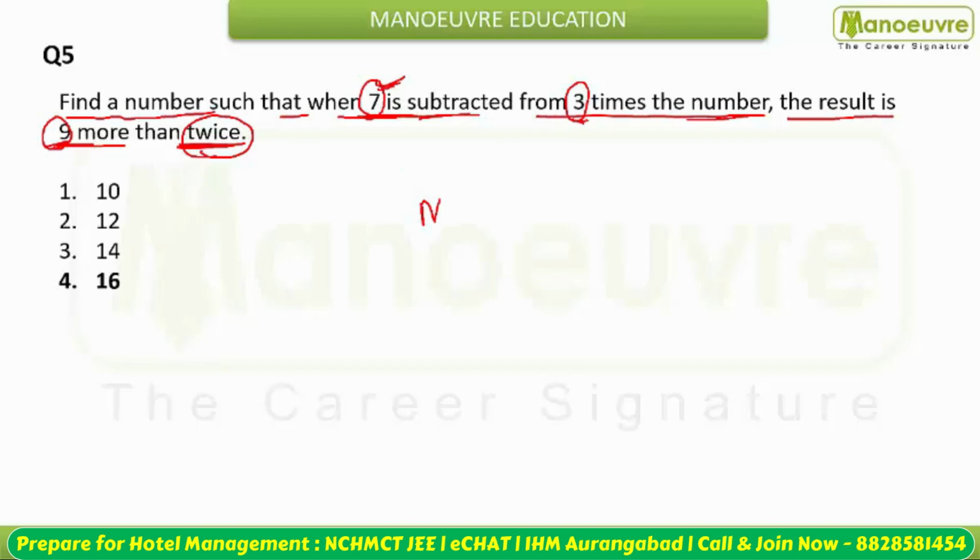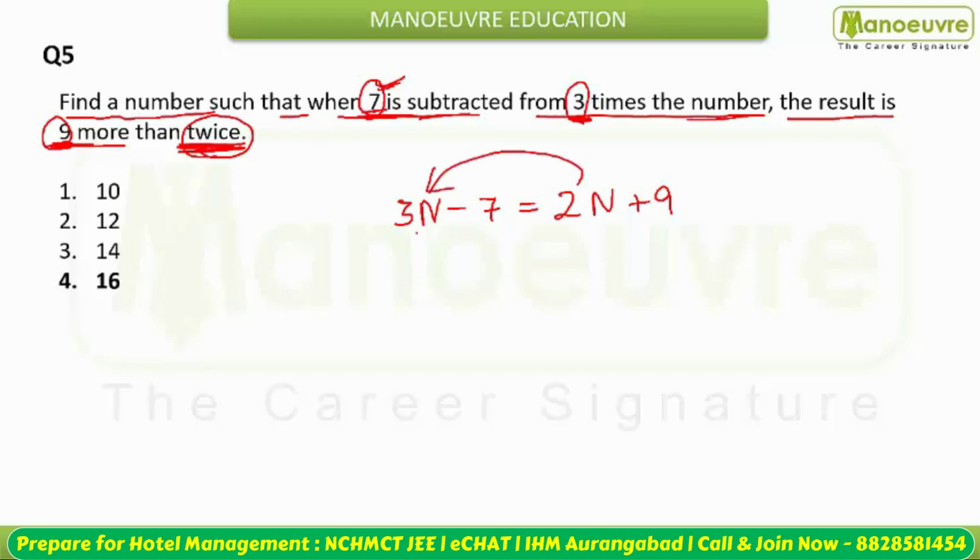So you need to find out the 3 times. इसका 3 टाइम कितना होगा? This is going to be 3n. इसमें से 7 सब्ट्रैक्ट कीजिए. And this is equal to twice the number plus 9 more, that is 2n plus 9. So equating this equation, solve करेंगे.